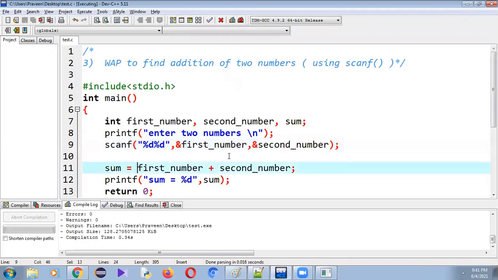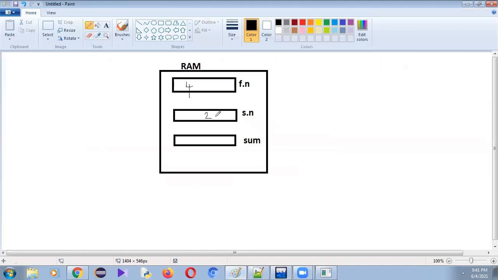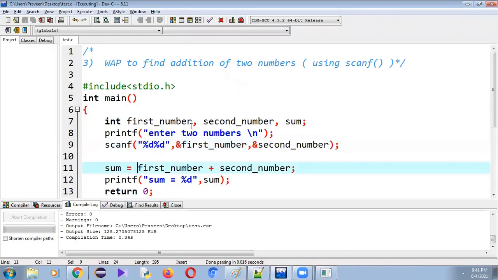First number plus second number. How much is the first number value? The first number is 4 plus 2. How much is the result? 4 plus 2 is 6. So where is this 6 going to be stored? 6 will be stored inside the sum.